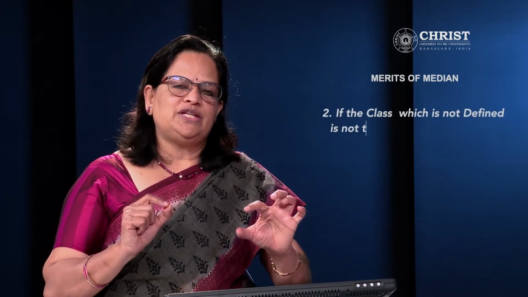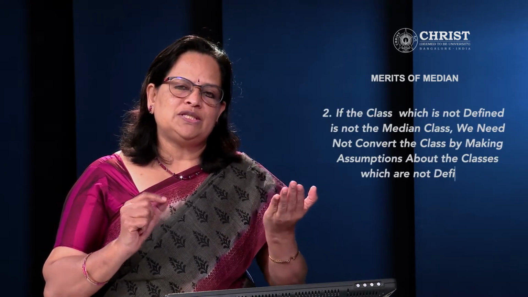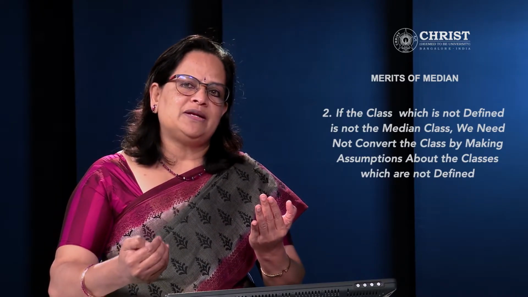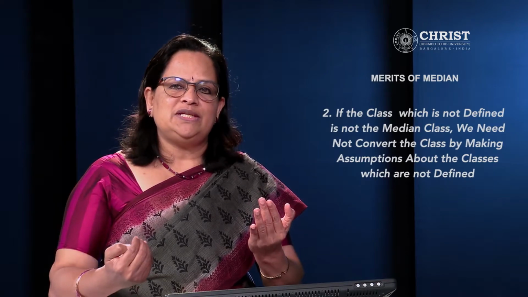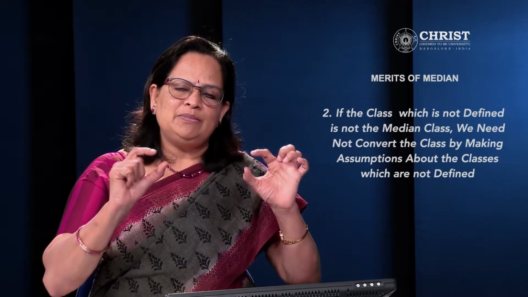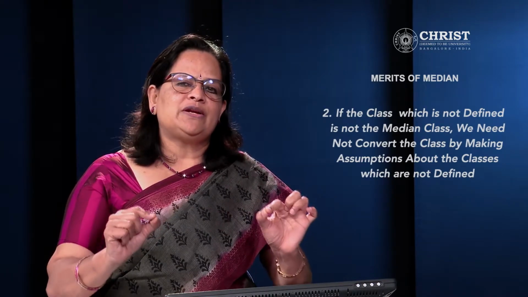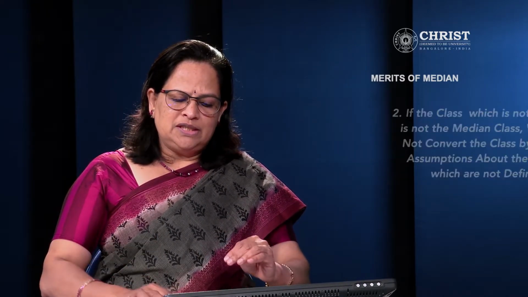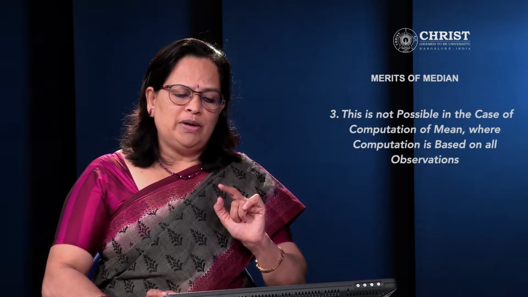So if the class is not defined, usually it will be the lower limit of the first class or the upper limit of the last class. If that class is not the median class, then we don't have to convert the series. Whichever class is the median class, if those values are available, we can compute the median. This is not possible in the case of mean. So this is an advantage of median over mean.